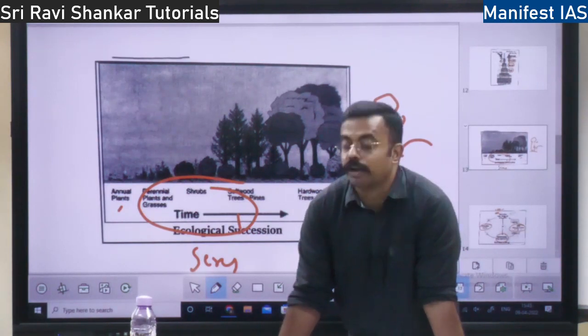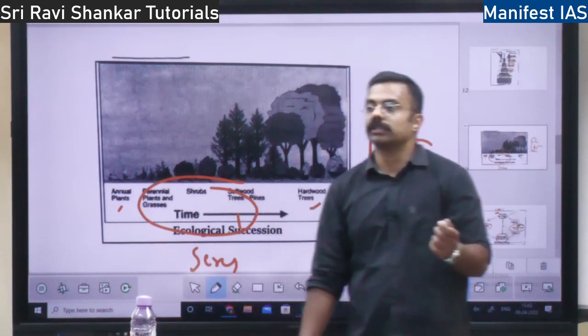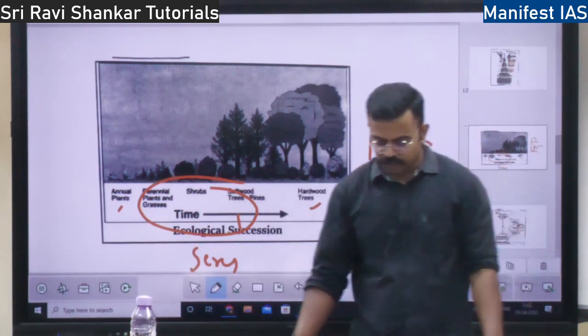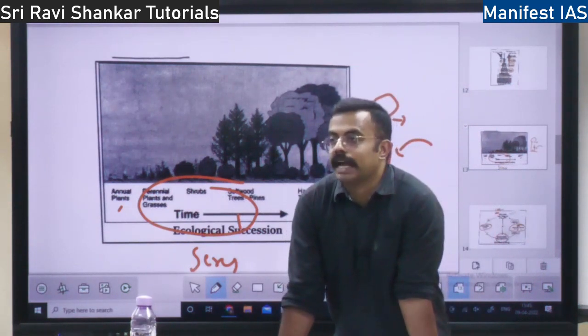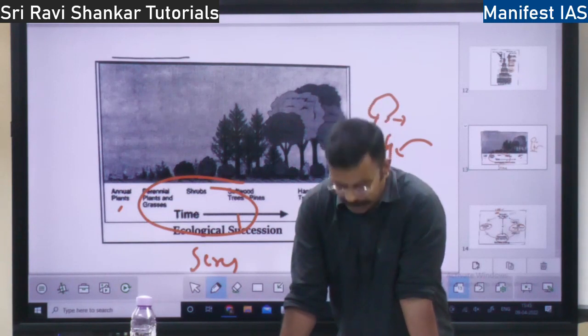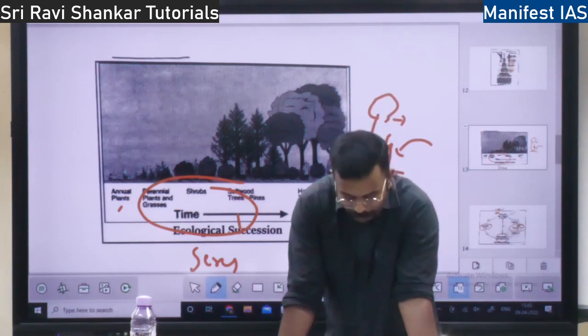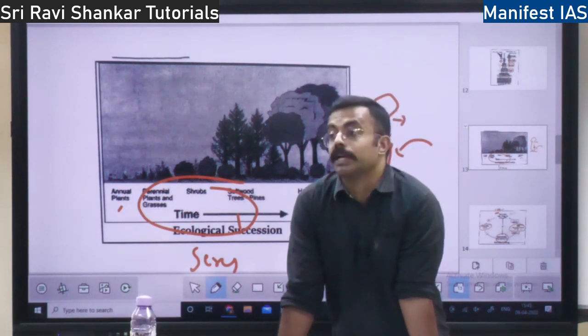So what are the primary organisms which come? It might be small microbes, some very small organisms, lichens, mosses, all these things, and they alter the habitat. They come there, they won't just keep quiet, they will do some things because of which that entire landscape will change, right? So when the area changes, that place will be suitable for many bigger organisms.